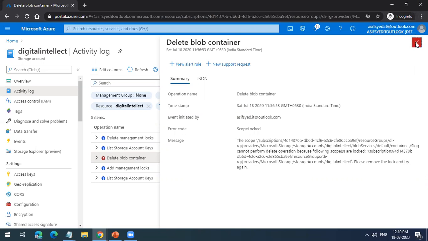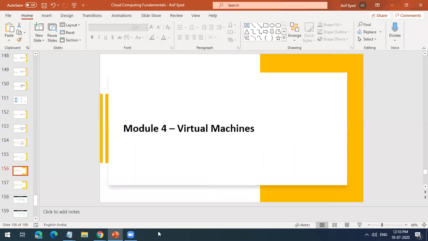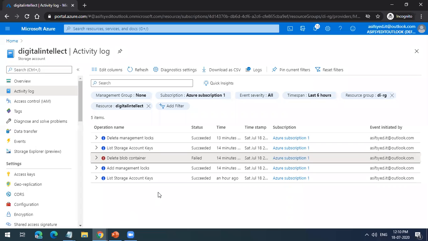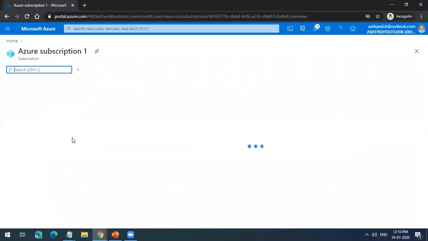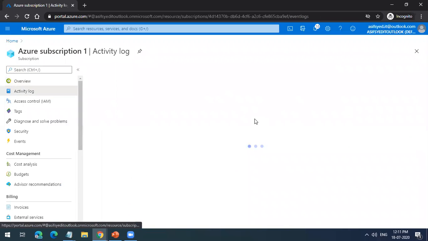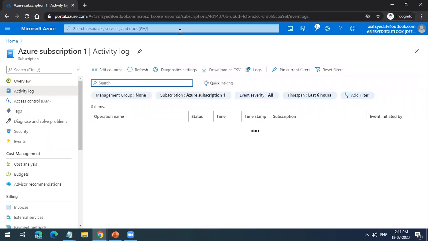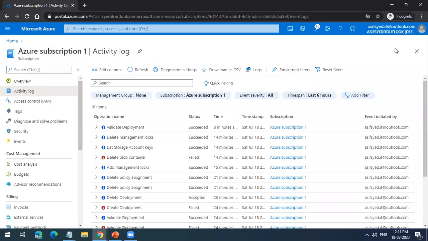The other important feature is that you can take these logs, you can download these logs, and you can go into any SIEM tool like Splunk or anything. I can download these logs as a CSV file, and I can upload those logs into a SIEM tool, and I can view them in Splunk or any other tool. Microsoft has its own product called Azure Sentinel that also can be used to do the analysis. If you want to do analysis of your environment, log analysis, that can be done using the Azure subscription.